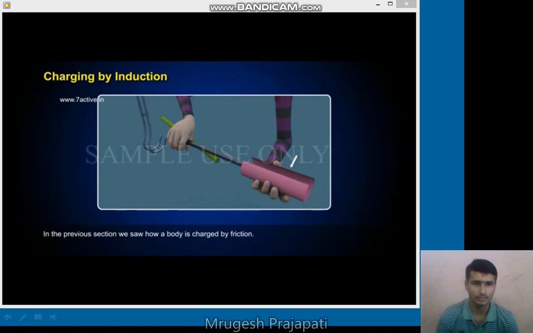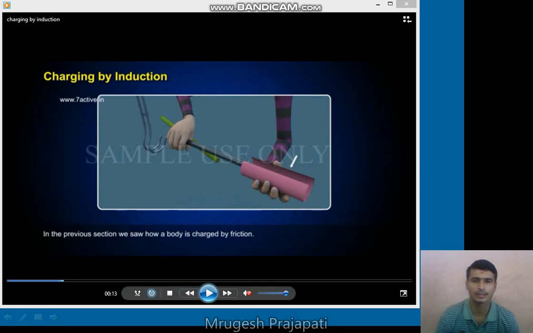Why does this happen? Due to the transfer of electrons from one body to the other body. So for charging by induction, we take a negatively charged plastic rod. We can also take a positively charged glass rod, but here we take one negatively charged plastic rod for the charging by induction method.